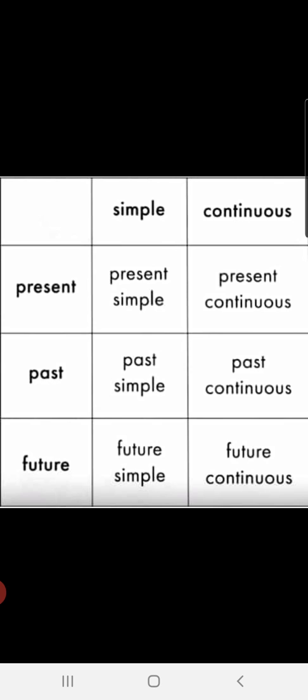Alright. Now we are going to study all the three types of continuous tenses. Past continuous tense, present continuous tense and future continuous tense. Present means today, past means yesterday, the time which is already gone, and future means tomorrow, the time which is yet to come.